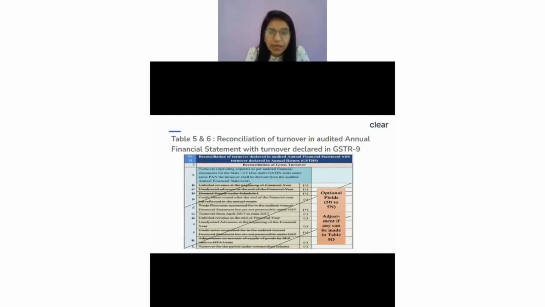The government itself has given some information here. They themselves are telling the reasons why there could be a difference. If you look, there is a reason called 5D, which is a deemed supply, right? Here there's a deemed supply, so this branch transfer also comes over there. So what you have to do is just add it over here.